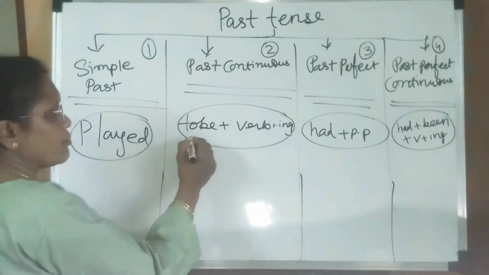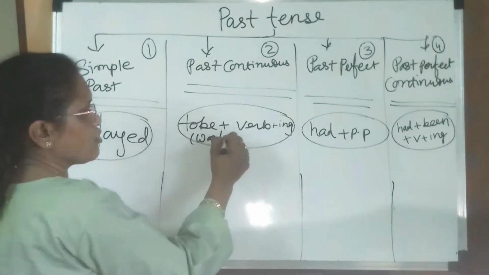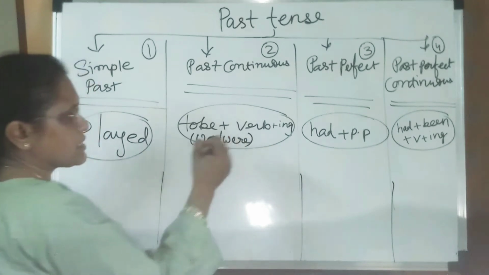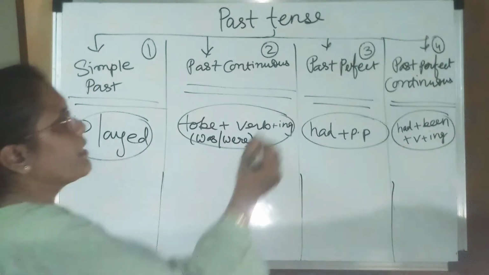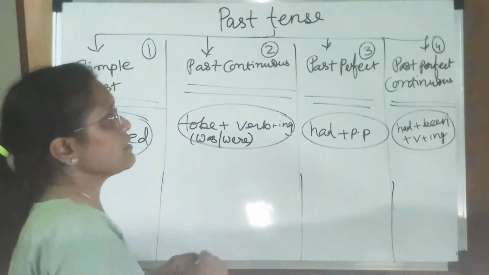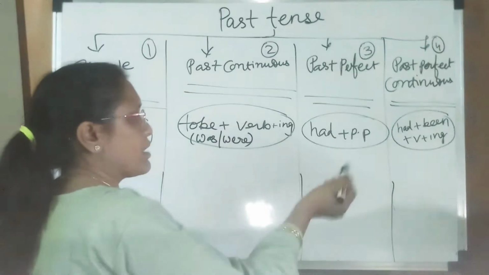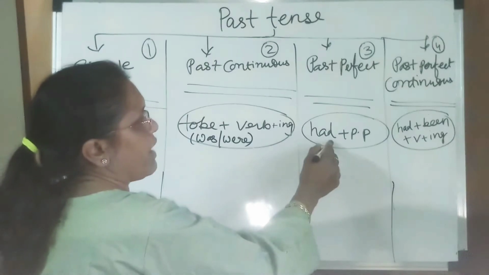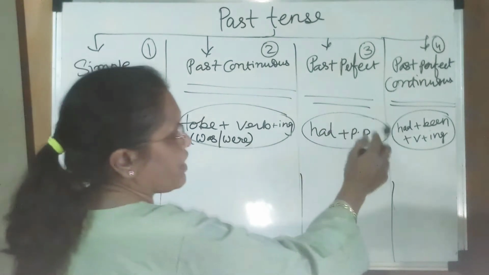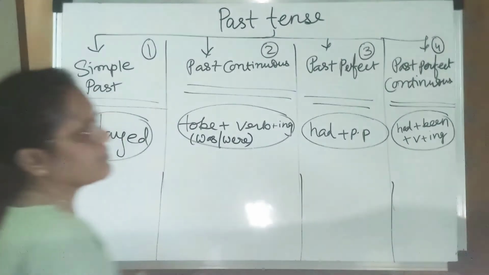So what is the meaning of to be here? If we think about the past, then to be becomes was or were, whatever your verb is concerned with your subject. Past perfect means had plus pp. If we previously studied present perfect, then have and has plus pp, but now it becomes had here because it is past perfect. Then past perfect continuous: had plus been plus verb plus ing.